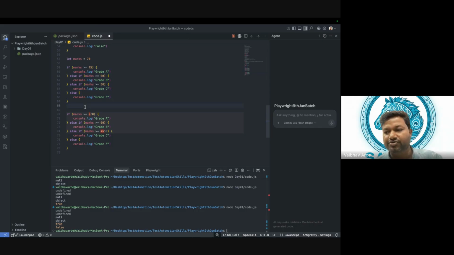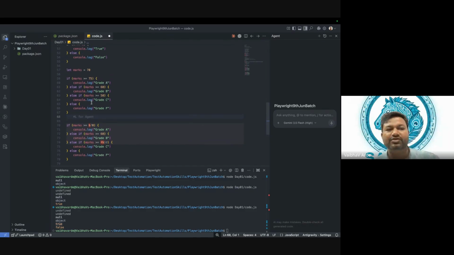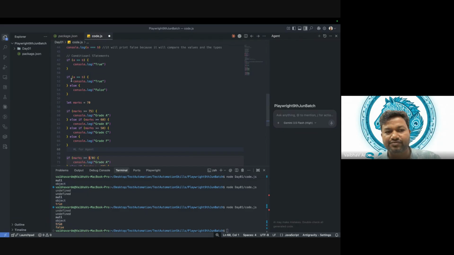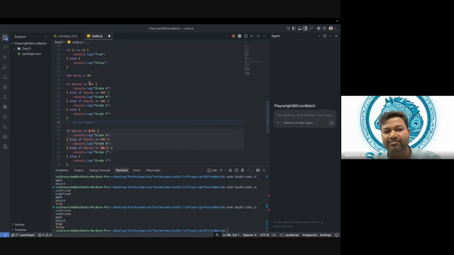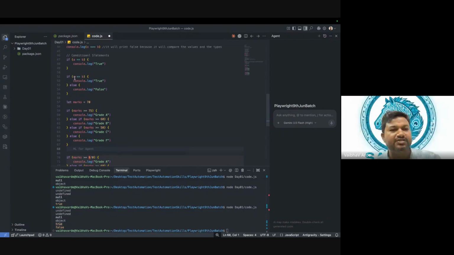I want you guys to analyze this example when we get to the next session. Okay, fine. One more thing we missed. We have if else. So if this condition is okay, then it will print this, else it will check the next. If not, it will check the next. If not, it will go for else. So this is else if, this is if else, and this is if.